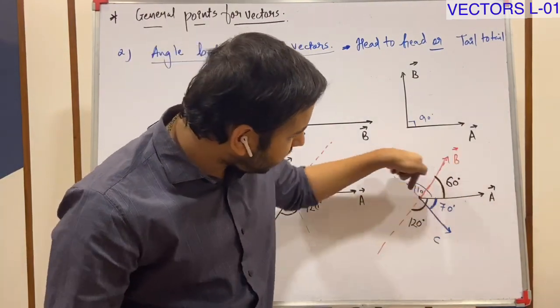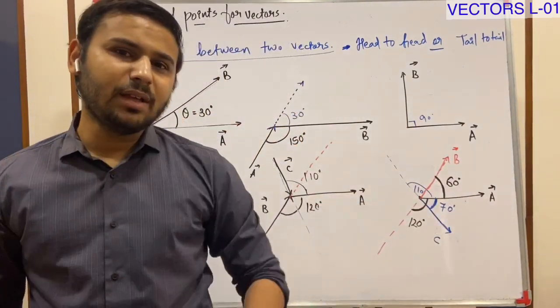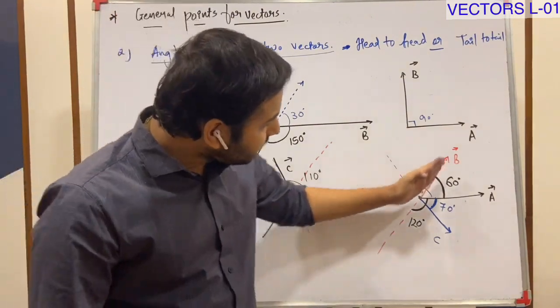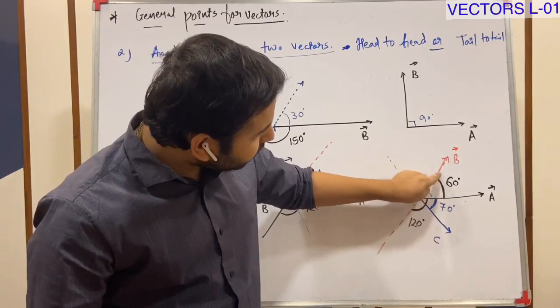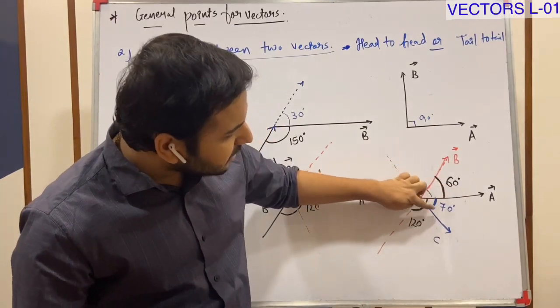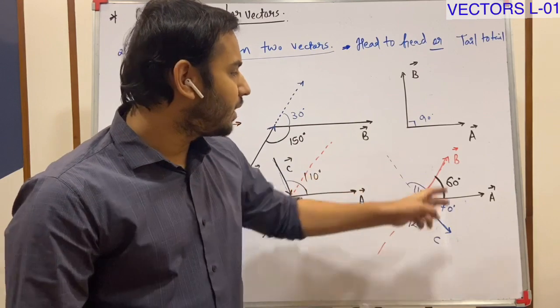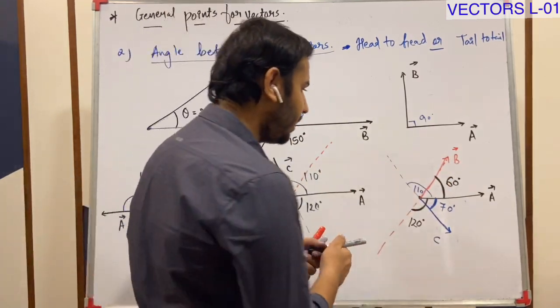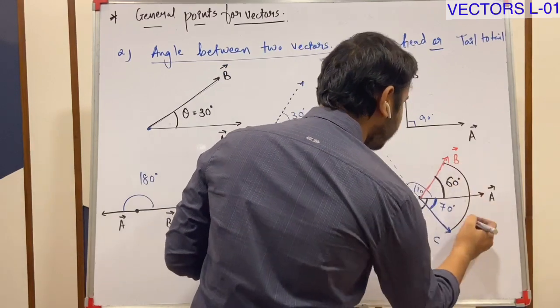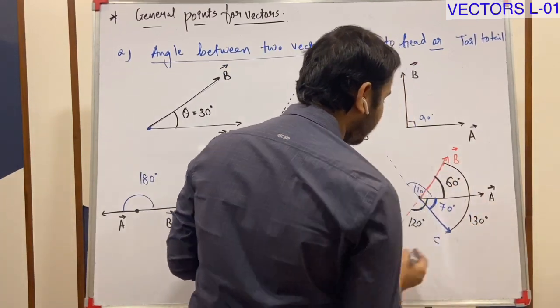The angle between A and C is 70. Now what is the angle between B and C? B is here, C is here. This much is 60, this much is 70. So you can say the angle between B and C is 130. The angle between B and C is 130 degrees.